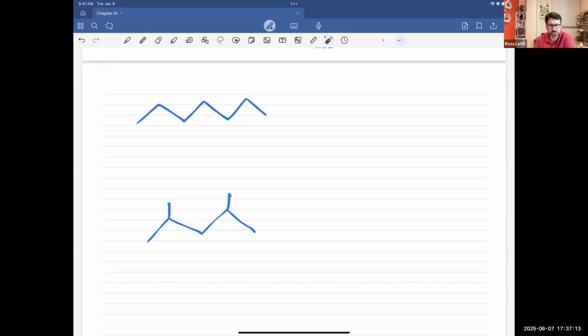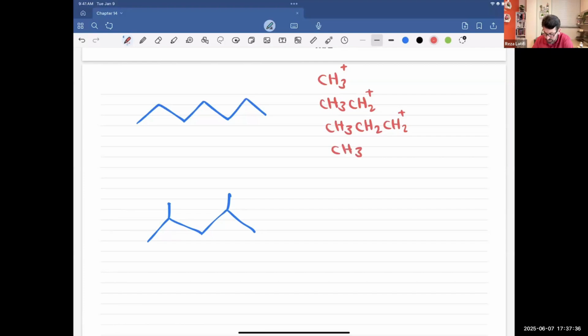You have the option to technically create CH3, this one, CH3, CH2, and then we get CH2. And of course, we can get those 3 times, and then CH2. That's 5.